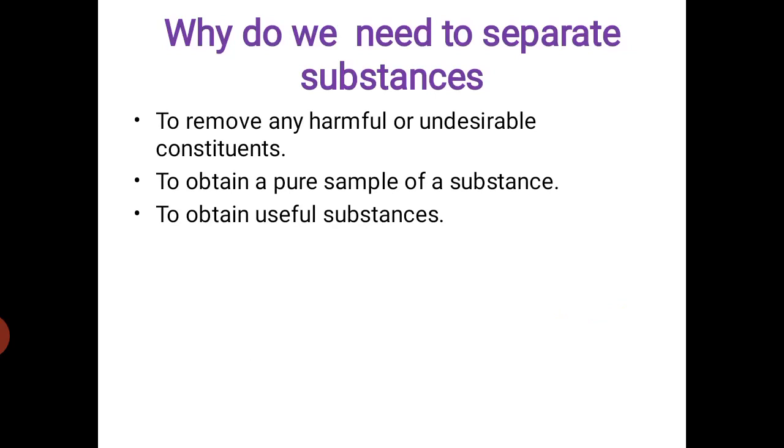Next, why do we need to separate substances? Most substances that occur in nature may contain one or more useful substances as well as harmful or unwanted substances. That's why we need to separate substances. First, to remove any harmful or undesirable constituents.